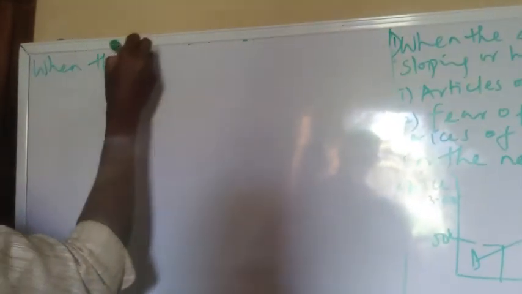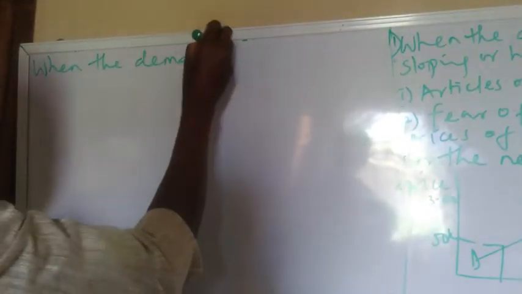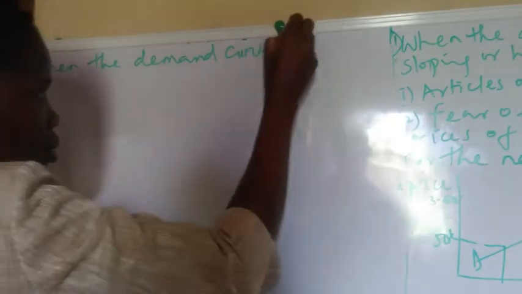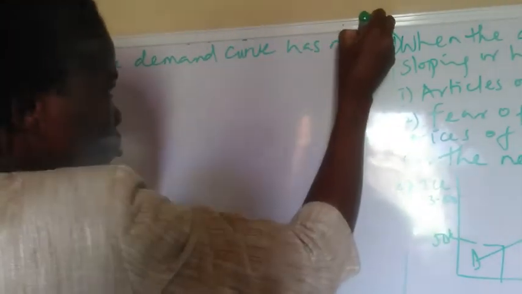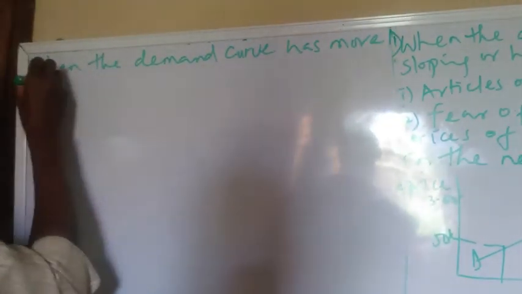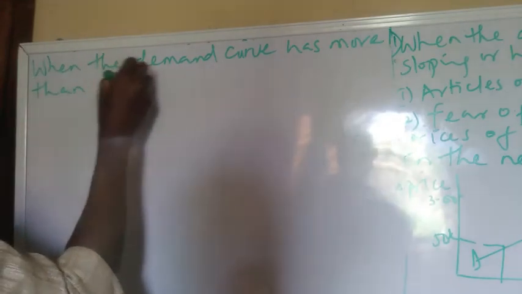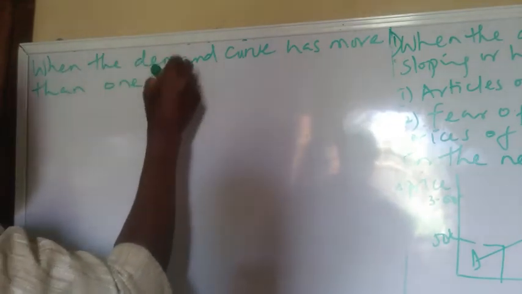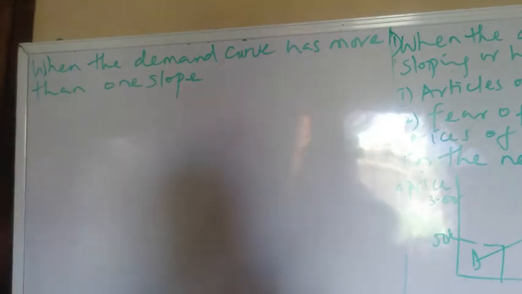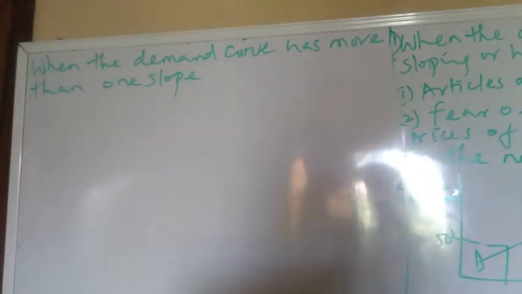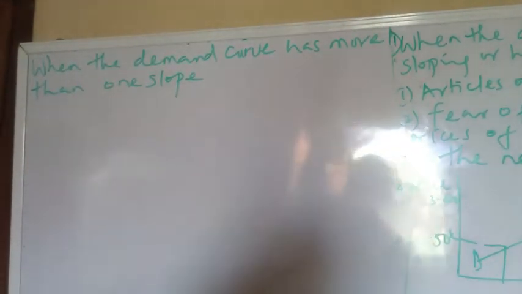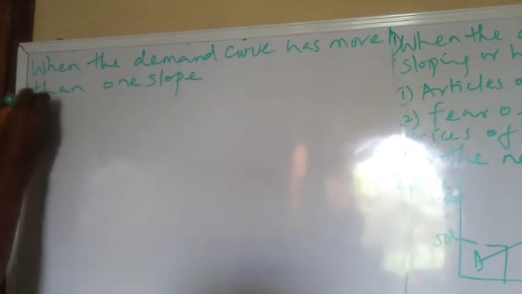When the demand curve has more than one slope, what could give rise to this could be gifting goods.